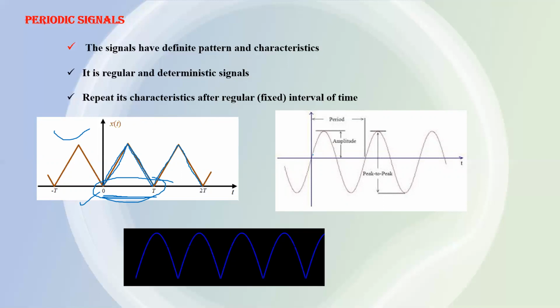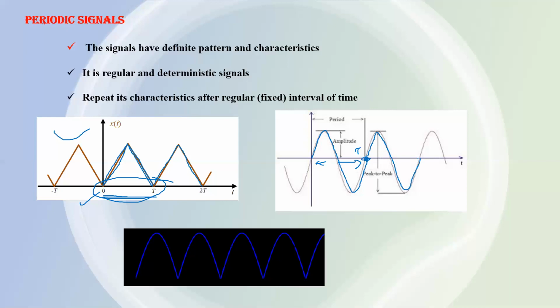Similarly, you can see in the second plot, this is a periodic signal because its nature is repeated after a time interval of t. This is the smallest interval during which its nature is repeated, so this is called the fundamental time period.